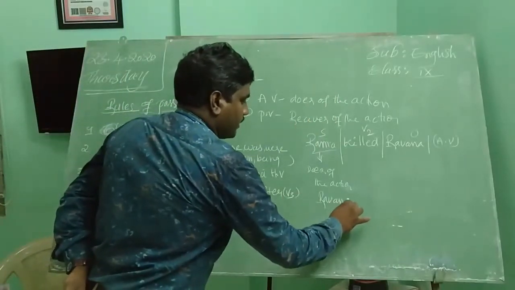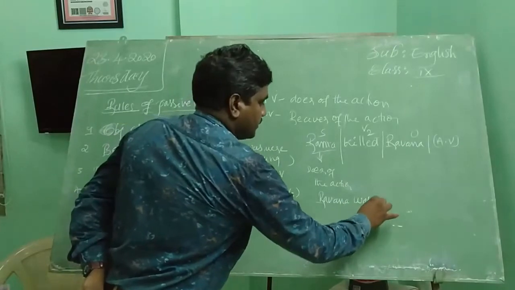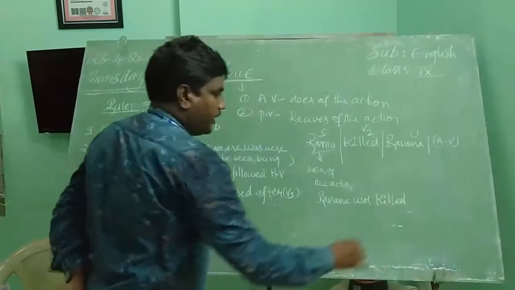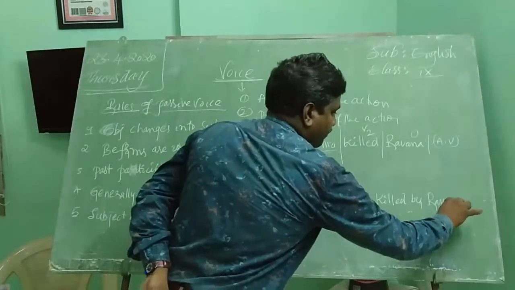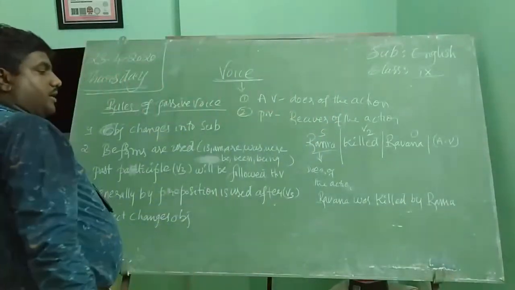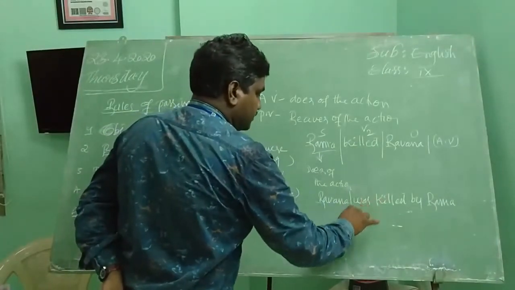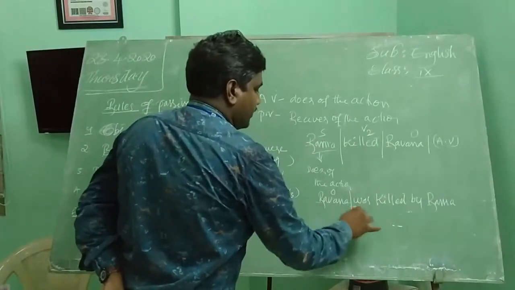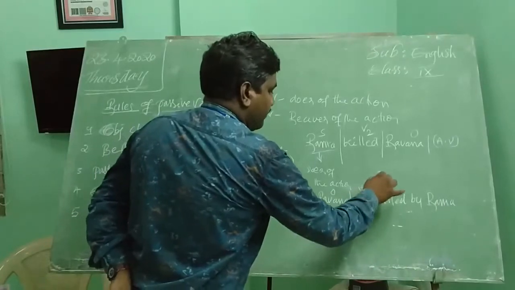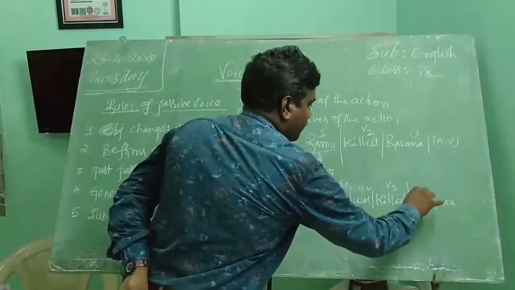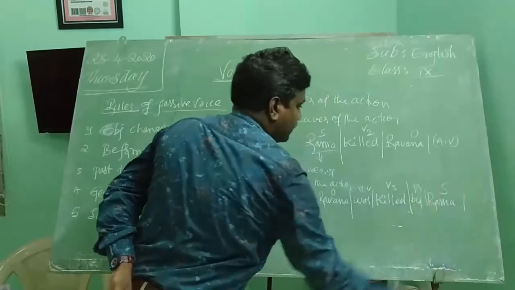Ravana was killed by Rama. Here Ravana is object, was is helping verb, killed is V3, by is preposition, Rama is subject.